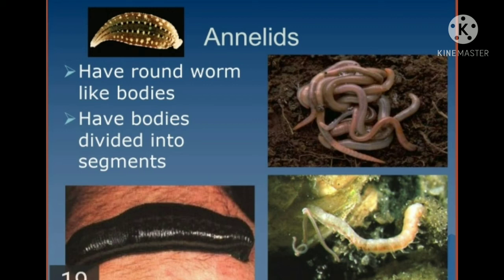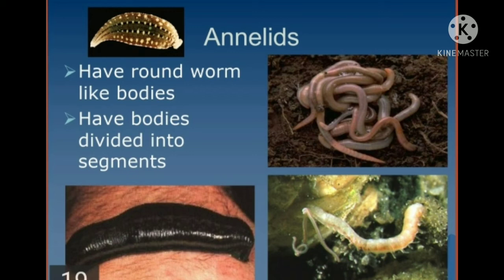The example is Nereis and Pheretima, also called as what? Earthworm. So earthworm comes into this phylum called as what? Annelida. And leech is also one of the examples. The scientific name of the leech is Hirudinaria. So leech and earthworm belong to this phylum, Annelida, and they have the annulus, a round like structure.